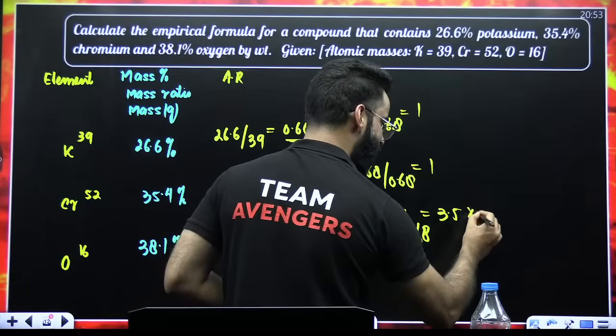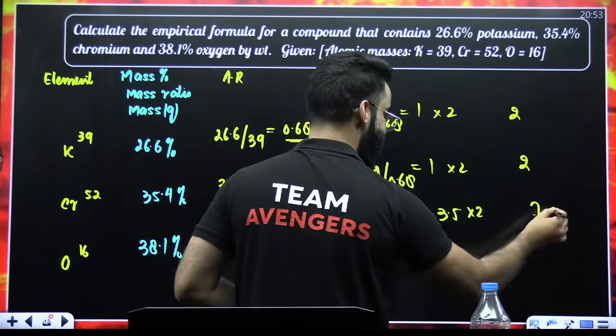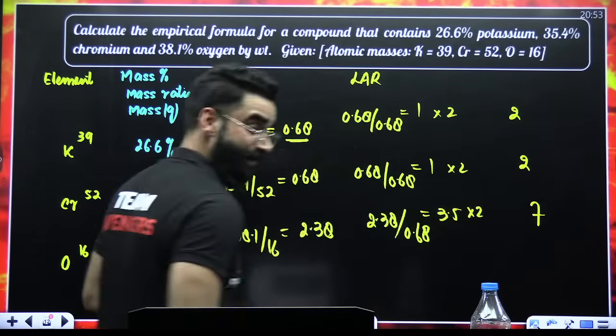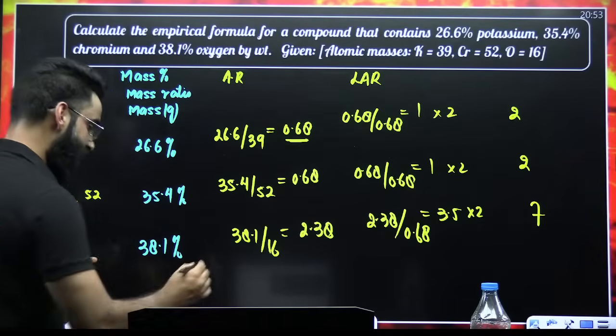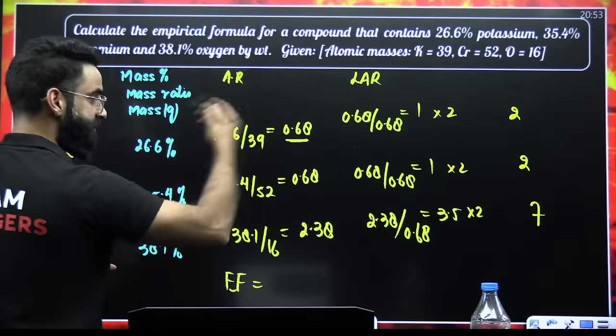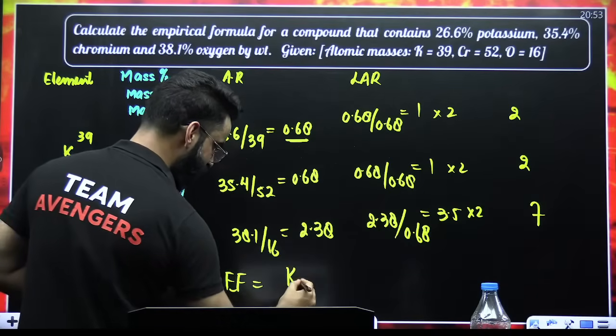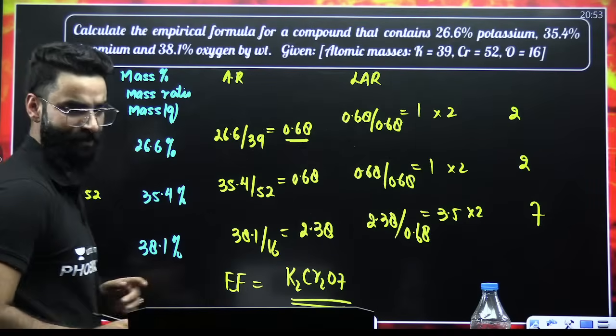So convert it into the whole number ratio. Multiply by 2 with this, this, and this. This becomes 2, this becomes 2, this becomes 7. So 2 is to 2 is to 7 is the simplest whole number ratio. As per that, the empirical formula comes out to be K2Cr2O7. This is the empirical formula of the compound which you were supposed to calculate.